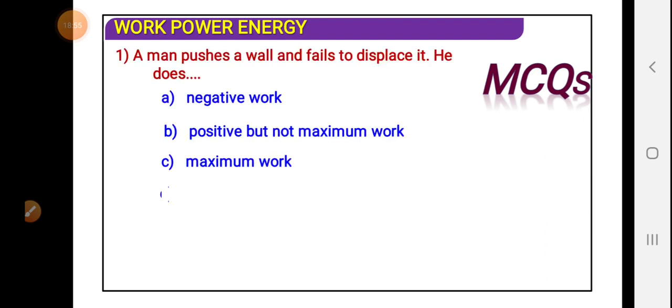A man pushes a wall and fails to displace it. He does: he does work, negative work, positive but not maximum work, or no work at all. What option will be correct? Yes, you are right. The correct option is no work at all.